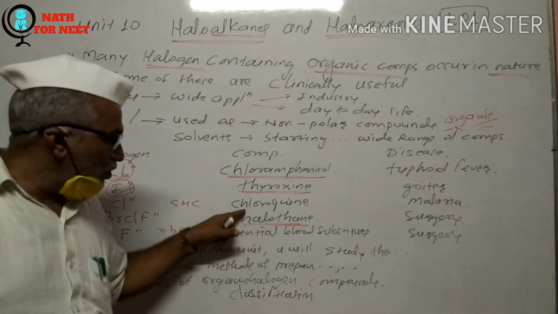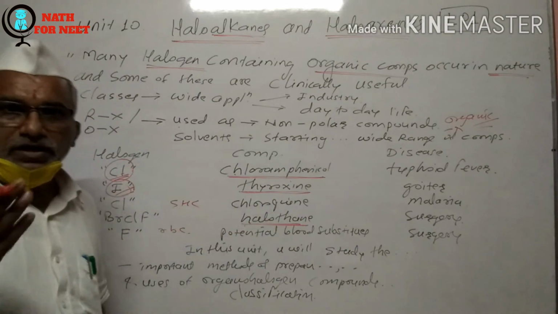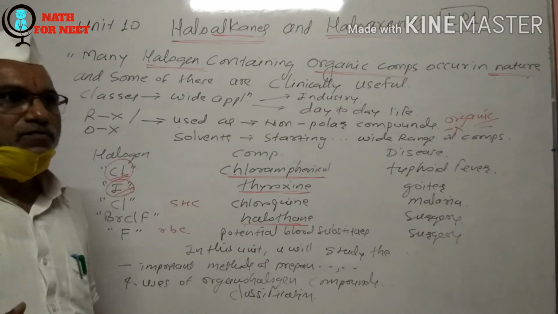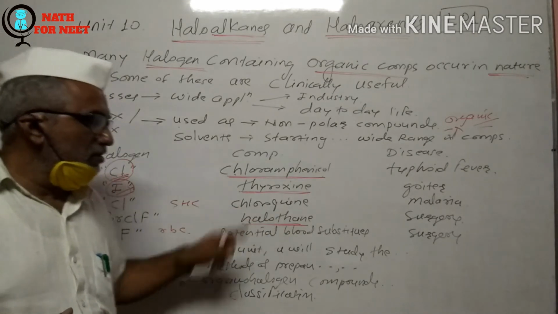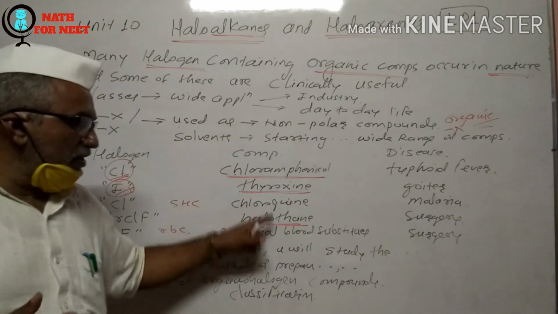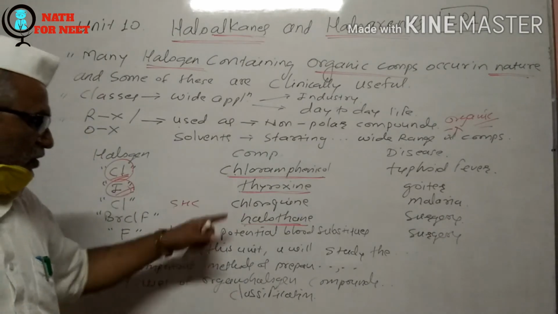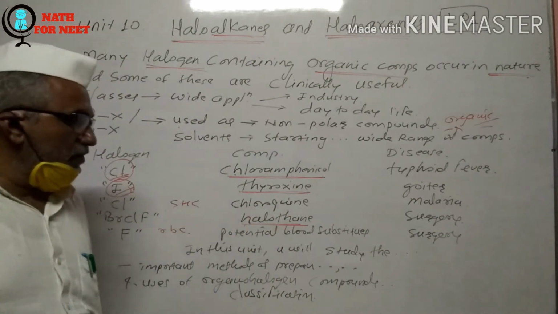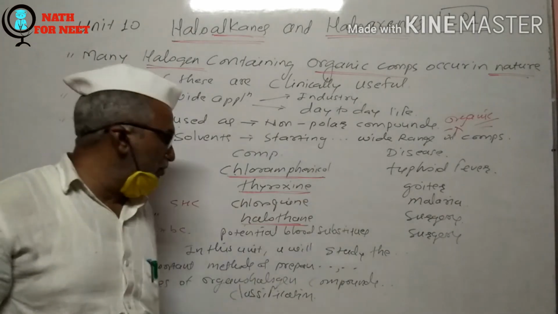Again, chloroquine, as you already know, was provided by India on a large scale to different countries for the relief of COVID-19, because this drug was developed for the treatment of malaria.